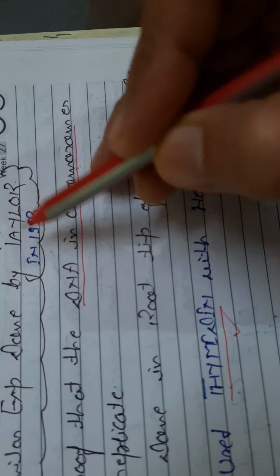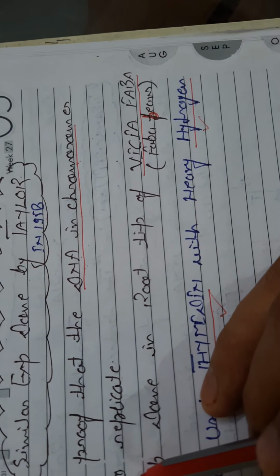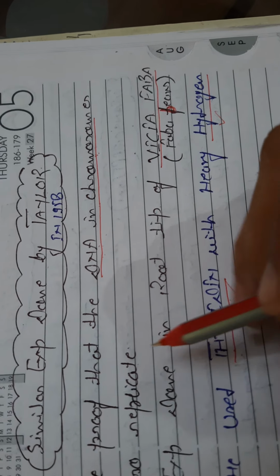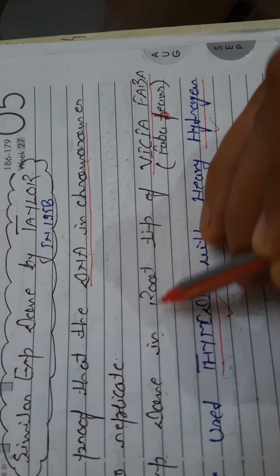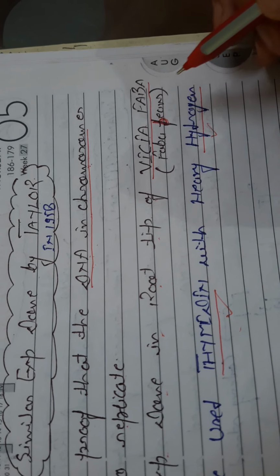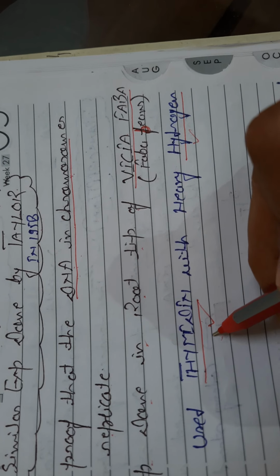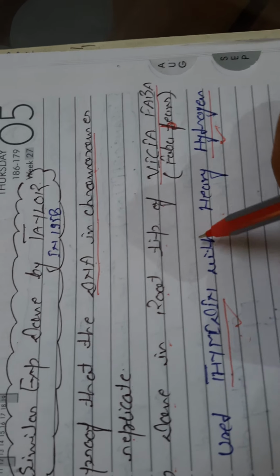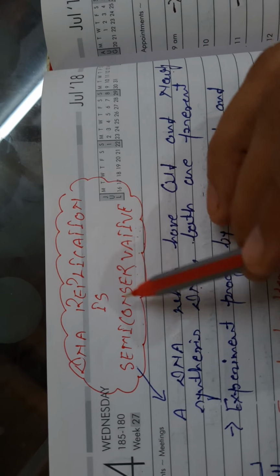After that, a similar experiment was done by Taylor in 1958, but he proved that DNA in a chromosome also replicates. Just like DNA, the chromosome also has the tendency to replicate. This experiment was done in the root tip of Vicia faba. Vicia faba is a type of bean, and in this experiment he used thymidine, apart from heavy hydrogen. This experiment also proved that DNA is semi-conservative. DNA has a semi-conservative nature.